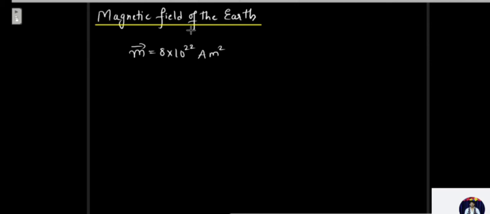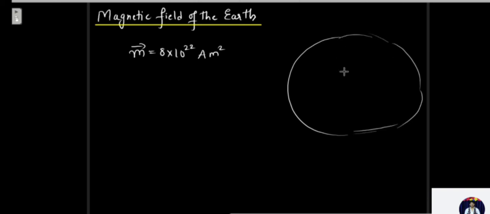The axis of the dipole makes an angle of about 20 degrees with the axis of rotation of the earth. So if we consider there is a magnet inside the earth, we do not know right now where the north pole is and where the south pole is. Let's consider there is a bar magnet inside the earth. We'll see where the north pole and south pole are, but the axis of this dipole inside the earth's magnet makes an angle of 20 degrees with the geographic axis.